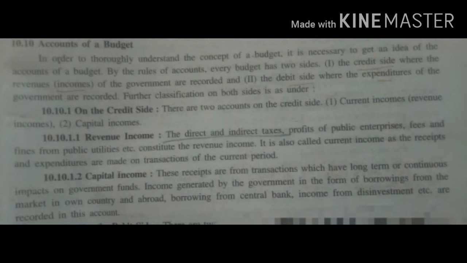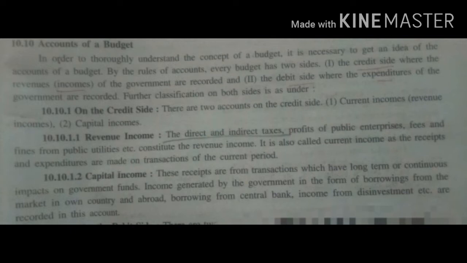Now second is income other than tax. Income from dividends and interest, profit earned from public enterprises, different types of fees or fines from public services, education, health, income from collective and social services like housing, that is Awas, expected income from financial services and other administrative income are also shown. This type of income is earned from the current year's activities.